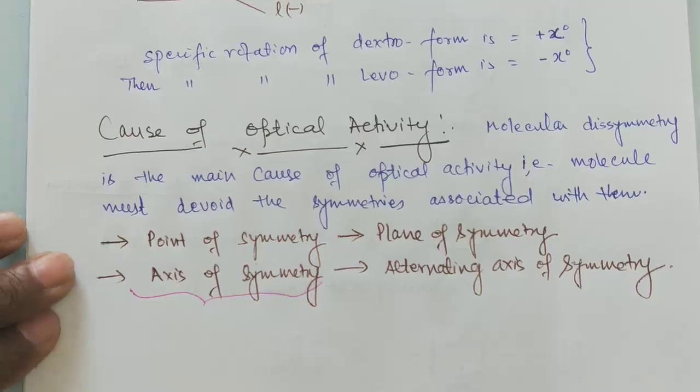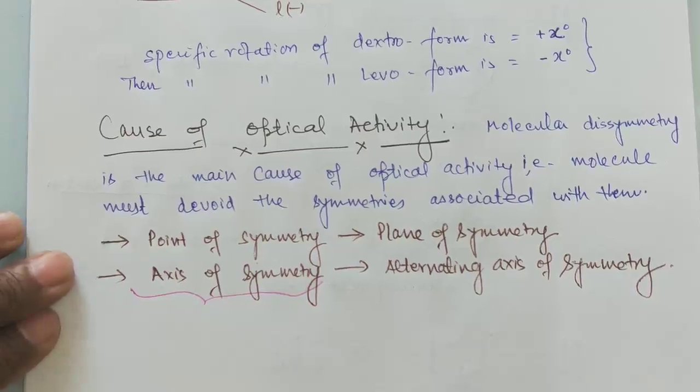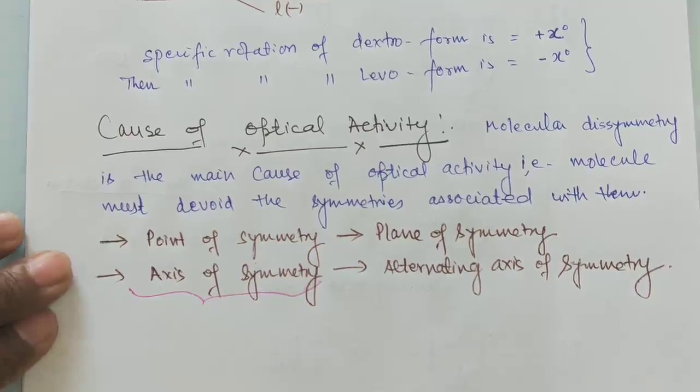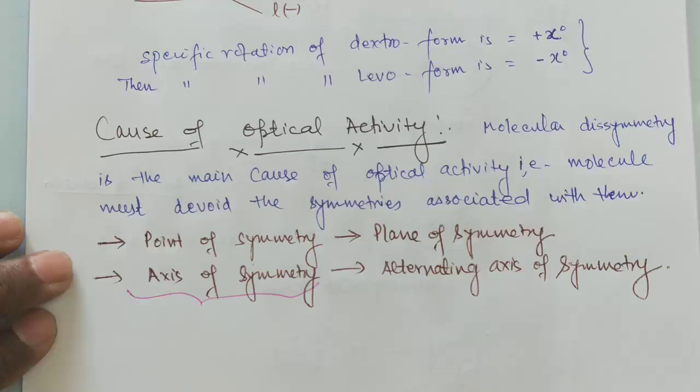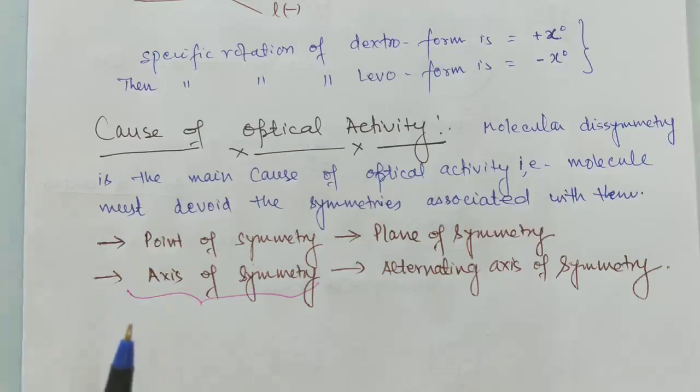So I am leaving that here, and I am taking only those symmetries which you can easily identify and apply for organic compounds, so that you can easily identify whether the molecule is optically active or not. The most important here are plane of symmetry, point of symmetry, and alternating axis of symmetry.